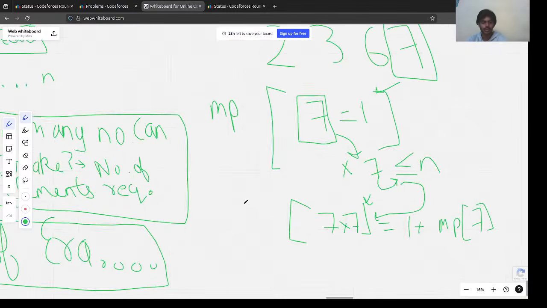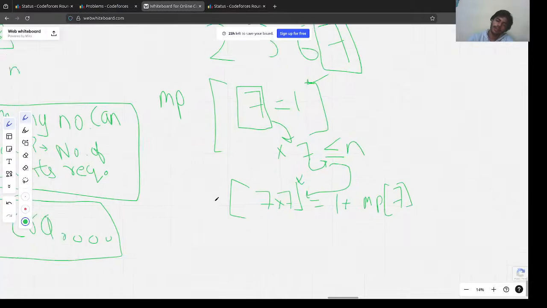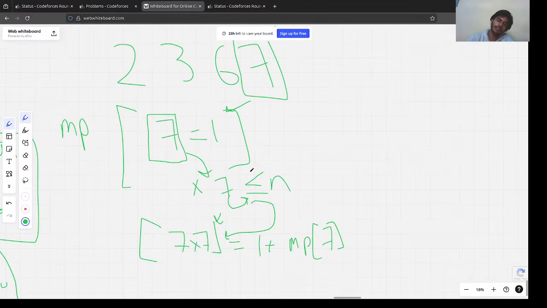We could use the same thing that we use in Eratosthenes, right? Basically what I wanted was, I could start from the last and calculate how many elements are required for each number.